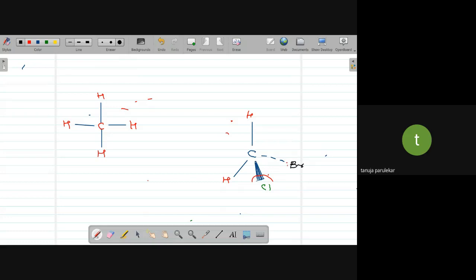So when I show it like this, any person who knows the language of chemistry will say, okay, these two bonds are in the plane of the paper. This bond, bromine, is away from me or the observer, and this bond, chlorine, is towards the observer. So this is the fun in this, which is called the wedge dot formula, wedge dot or dash formula. Why wedge? This is a wedge line. This is the dash or dotted line, and this is the normal line.